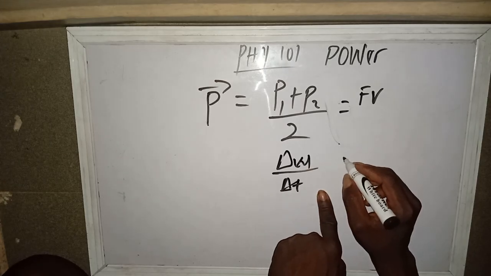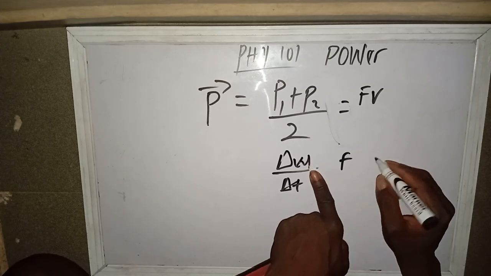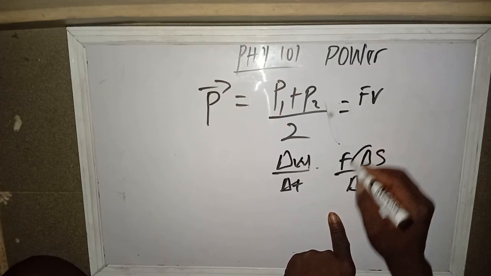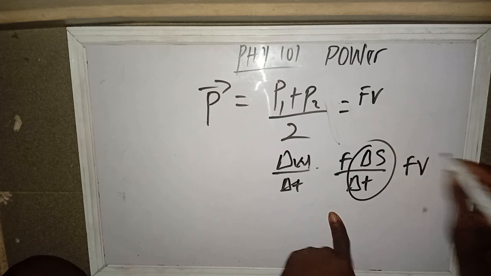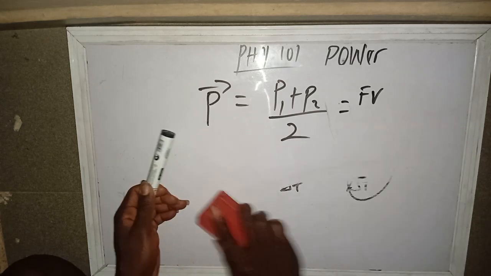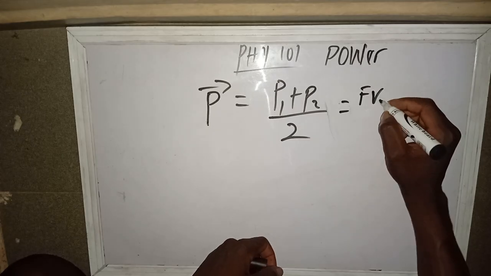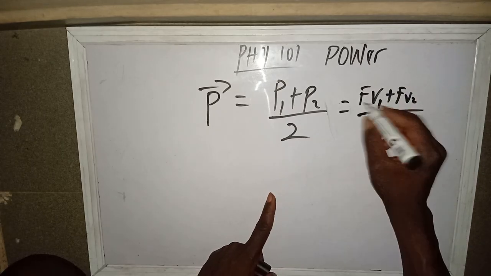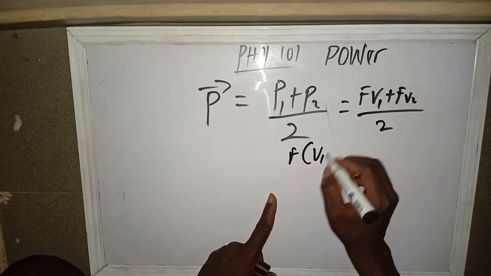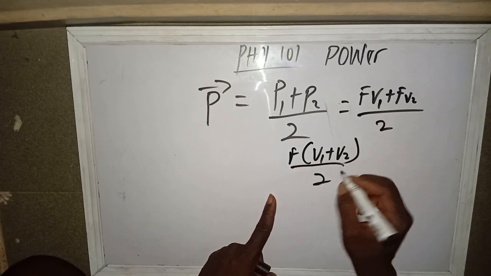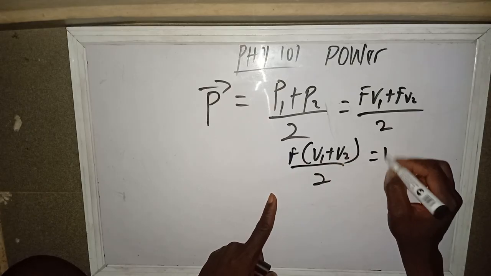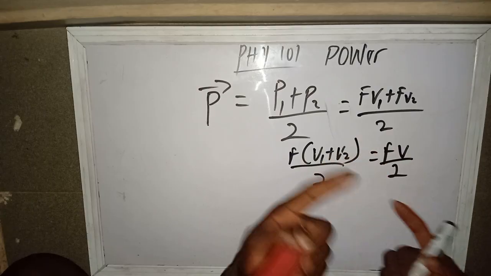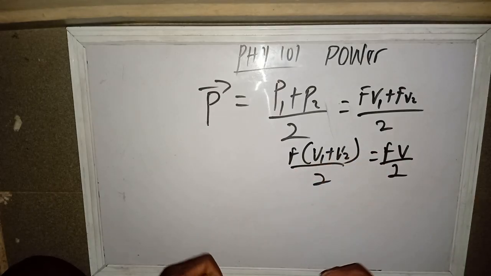Since work done is force times displacement, and if force is constant, we have this over change in time, and this one is velocity. That's where we obtain this. So in either case, depending on what you are given, Fv1 plus Fv2 over 2. What is common to the numerator? F. We have F times v1 plus v2 over 2. If you add these together, you still have velocity, mv over 2.